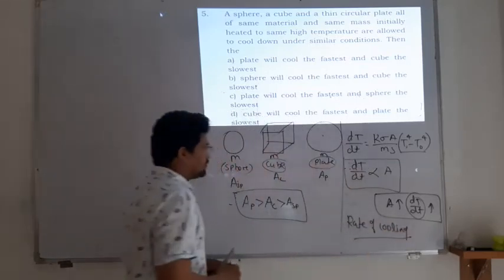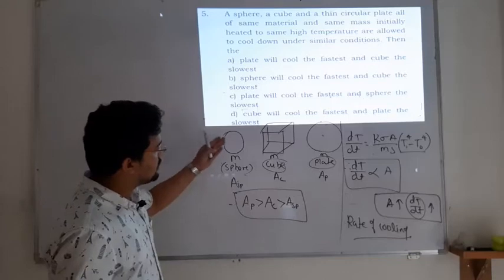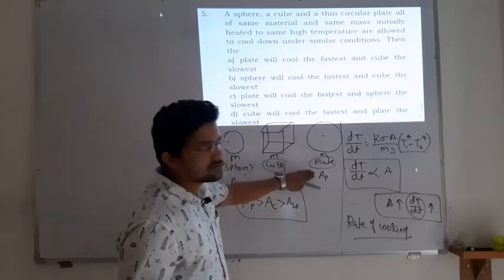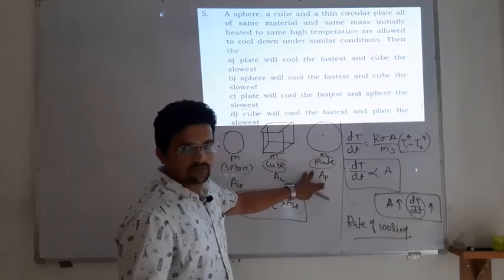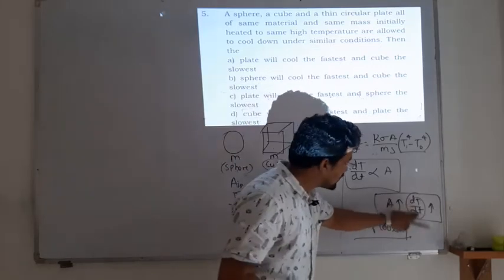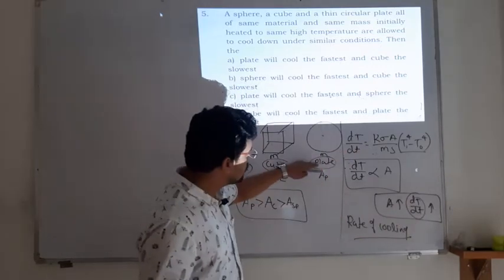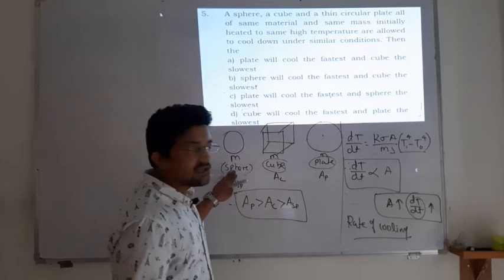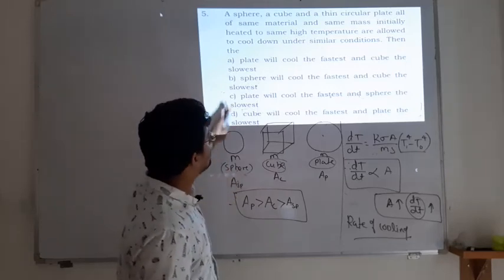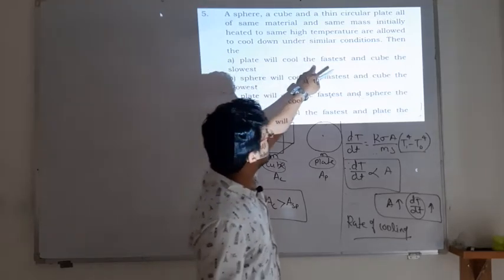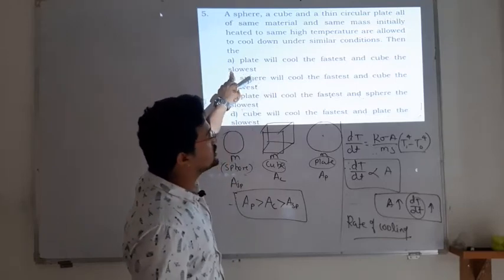Now tell me which shape has the larger area? That is the plate. So the plate will cool fast because the area is more and the rate of cooling is more, and the sphere will cool slowly. So which option is correct? The plate will cool fastest but the cube slowest? No, the cube is not the slowest one.